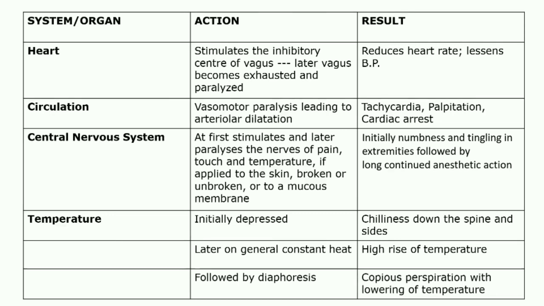So its result is initially numbness and tingling in the extremities, which is followed by long continued anesthetic action. So in cases of leprosy, we can use aconite.